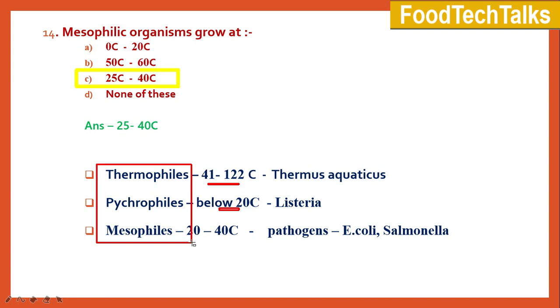Mesophilic organisms prefer neutral temperature. Mostly pathogens grow in this temperature range, 20 to 40 degrees Celsius. E. coli and Salmonella are examples. So the correct answer for this question is option C, 25 to 40 degrees Celsius.